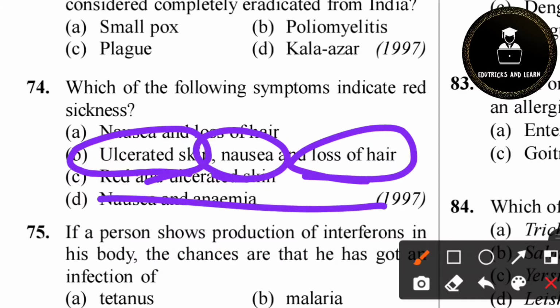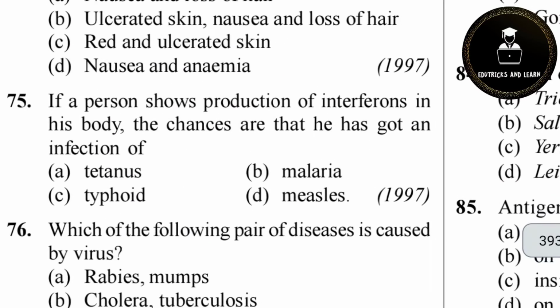So these 3 diseases are the symptoms of red sickness. If you don't know, make a note here.